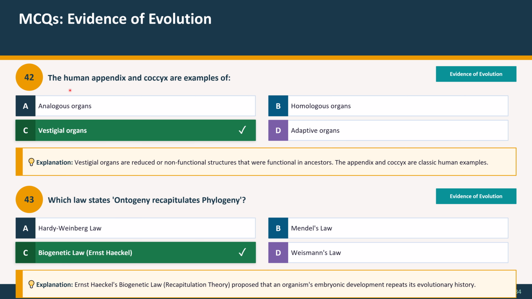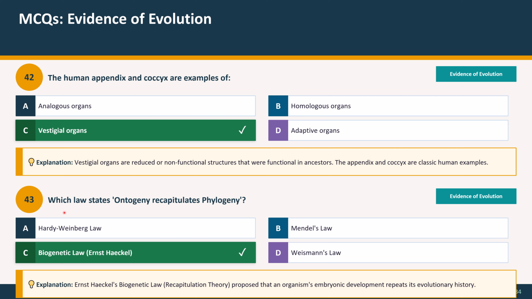Question 42. The human appendix and coccyx are examples of: Option A, analogous organs. Option B, homologous organs. Option C, vestigial organs. And option D, adaptive organs. The correct option is option C, vestigial organs. Explanation: vestigial organs are reduced or non-functional structures that were functional in ancestors. The appendix and coccyx are classic human examples.